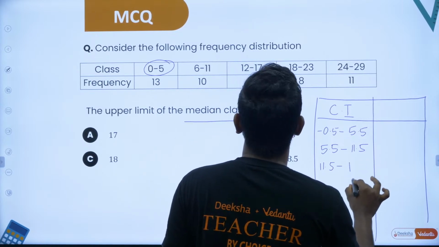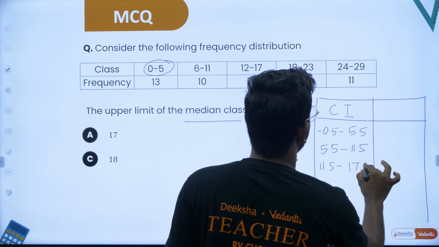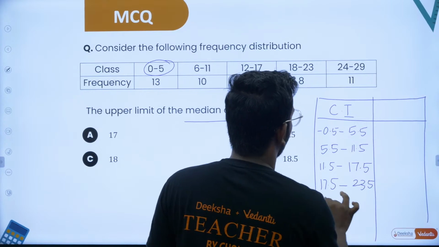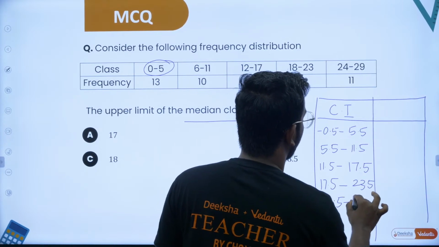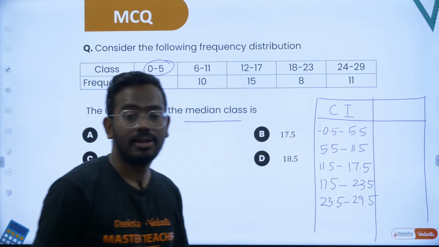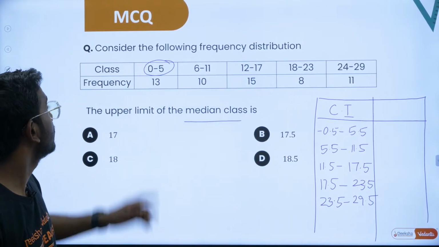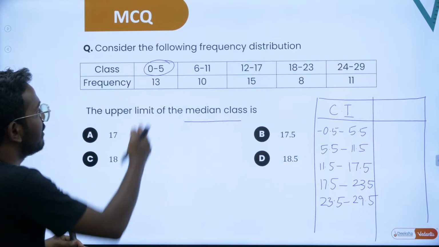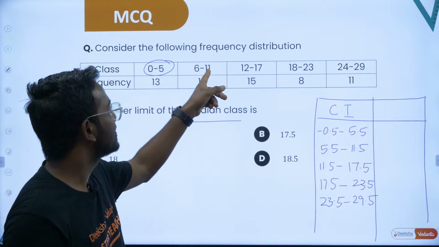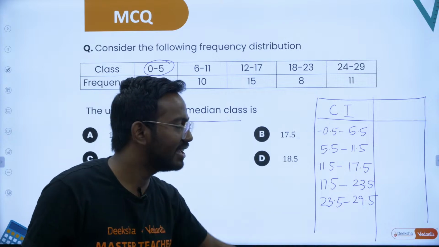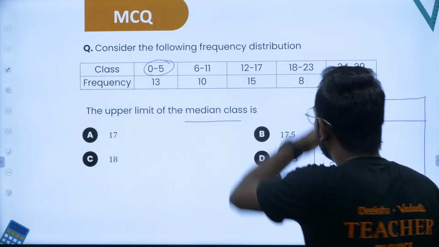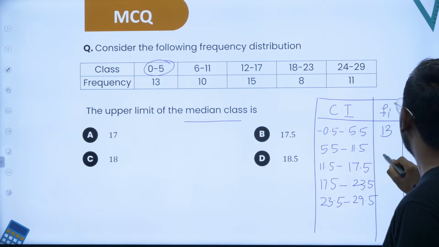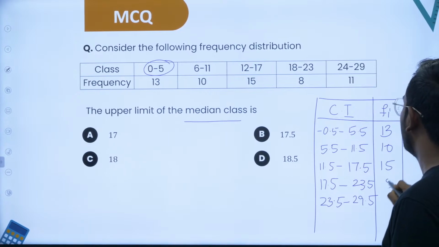Followed by 11.5 to 17.5, similarly 17.5 to 23.5 and 23.5 to 29.5. This is your continuous frequency distribution. Initially it was not continuous: 0 to 5 it was there, from 5 to 6 nothing, from 6 to 11 it was there, 11 to 12 nothing. So we have added everything now. Now these become your class intervals and their corresponding frequencies. Those frequencies are basically, sir, 13, 10, 15, 8 and 11.